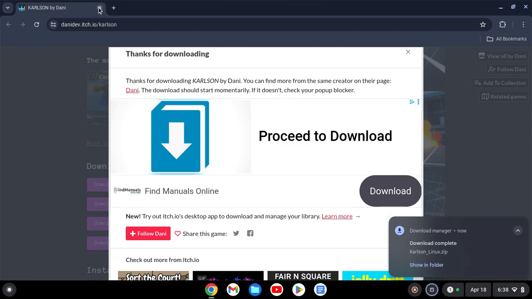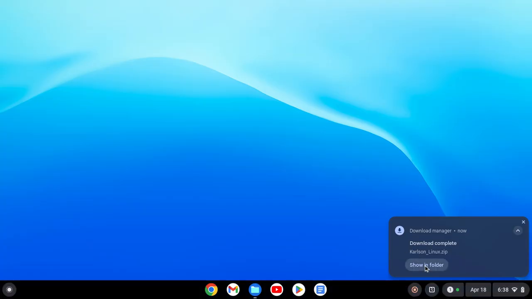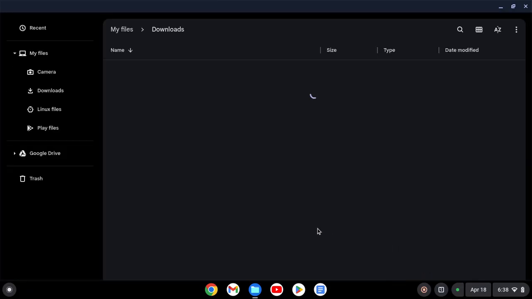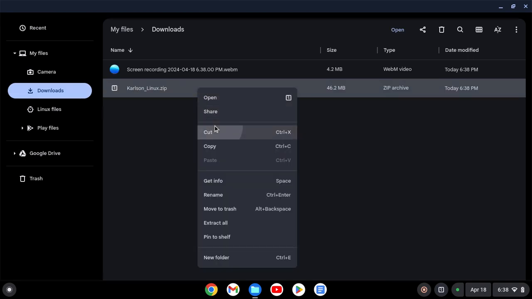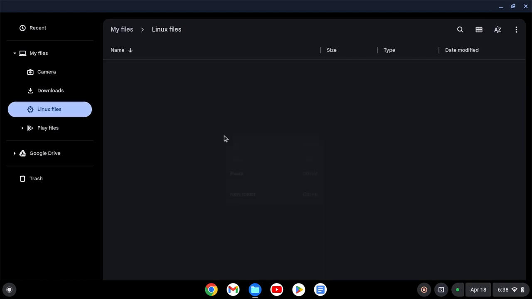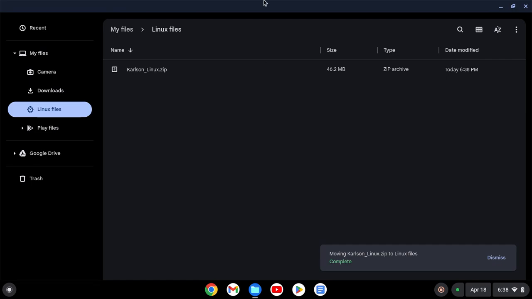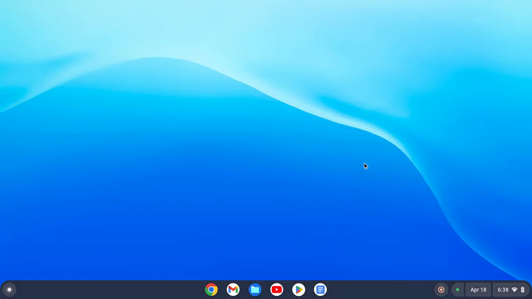Okay, so now that's done, hit show in folder. What you want to do is right click on the file, hit cut, and then go on the Linux files, right click, and then hit paste. And now that's done, it's command time.